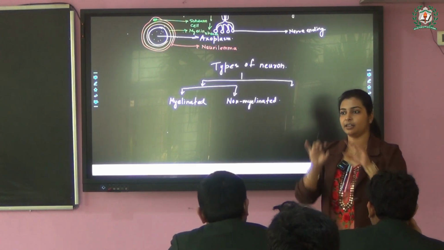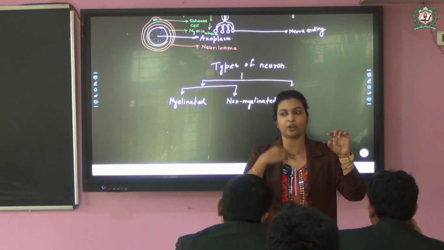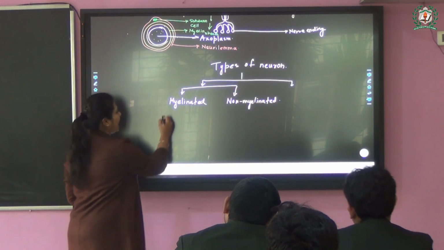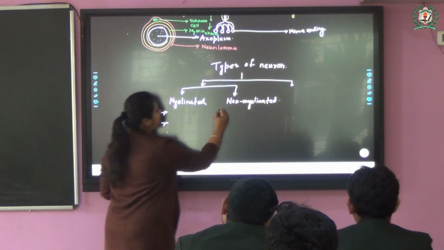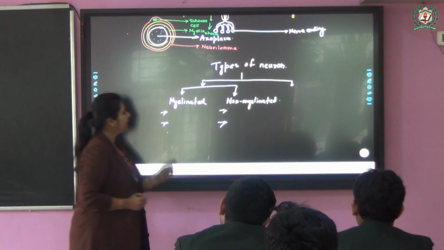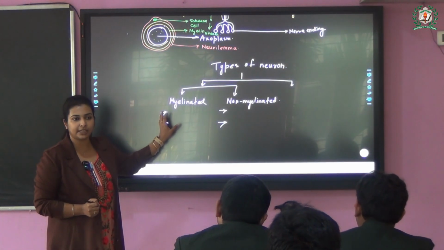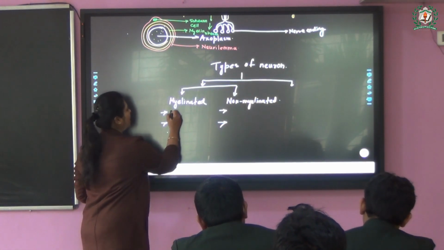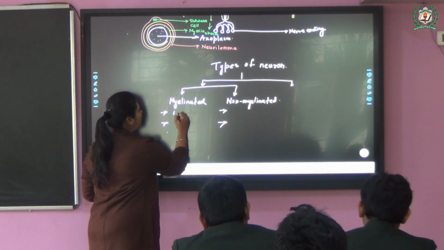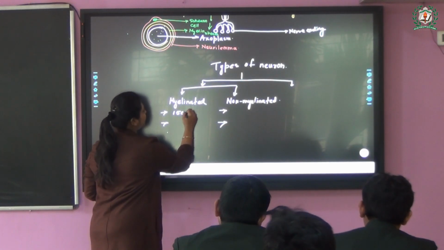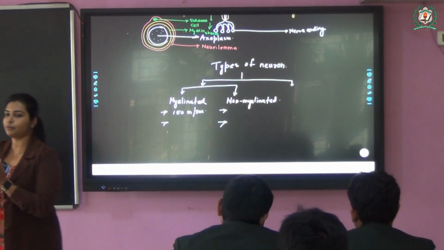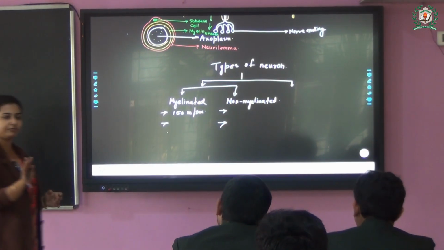In case of the myelinated one, a myelin sheath is present. In case of non-myelinated, it is not present. Now, what about their speed? If the myelin sheath is present, they can conduct the nervous impulse at a speed of around 120 to 150 meters per second.